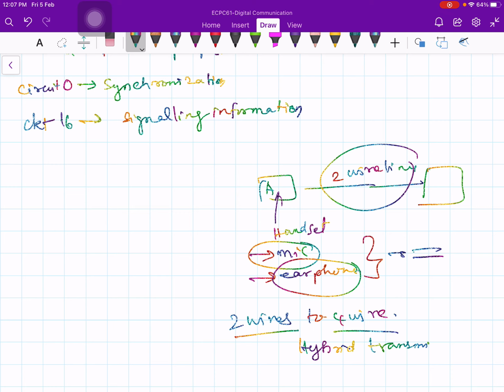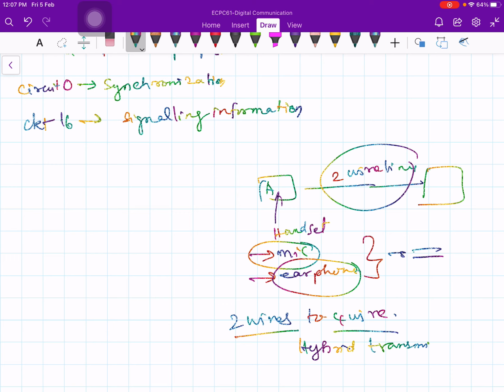But in trunk lines, it is a bit dangerous to use hybrid transformers. Good quality trunk lines would prefer not to use them. For long distance communication, it is not advisable to use hybrid transformers. They would rather do transmission on a separate pair of lines and reception on a separate pair of lines.